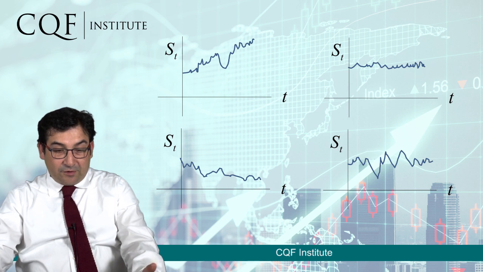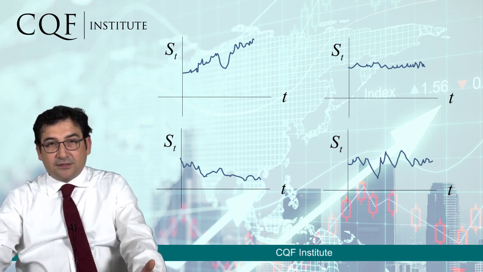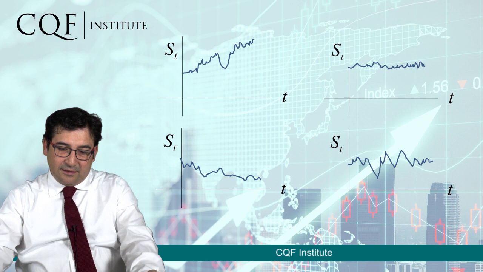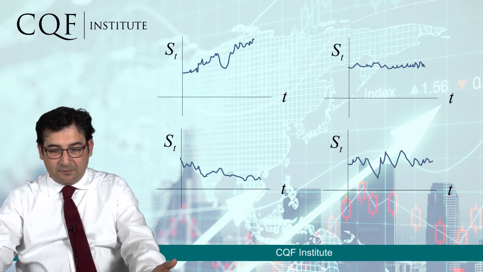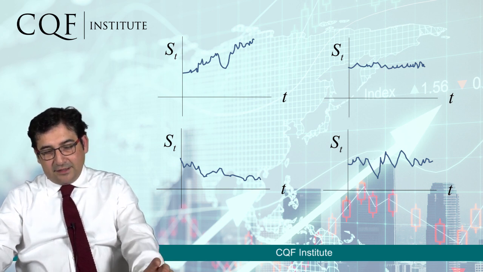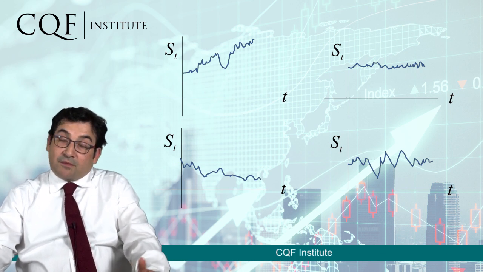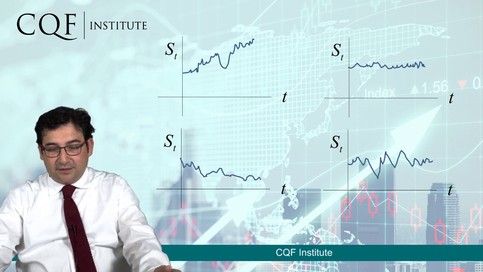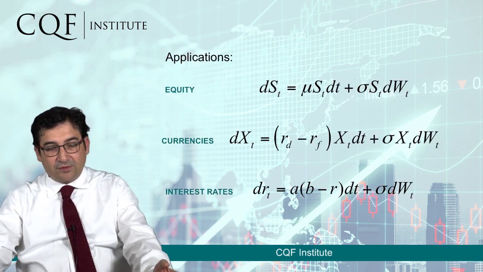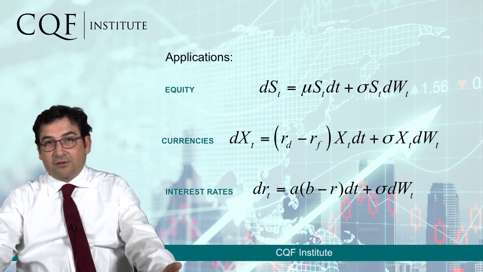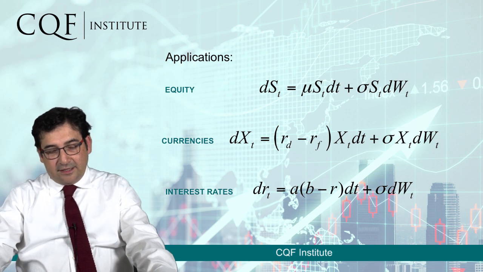Here we have 4 graphs showing what will happen with these simulated values in discrete time by having different combinations of the mu and the sigma, of the value of the drift and the volatility term. So we can simulate using Monte Carlo simulation what happens in these situations and obtain representations of what is the realistic stock price that we see, not only in equities, but in other asset classes such as currencies through the Garman-Kohlhagen SDE and through interest rates, for example, here in a simple Vasicek model.